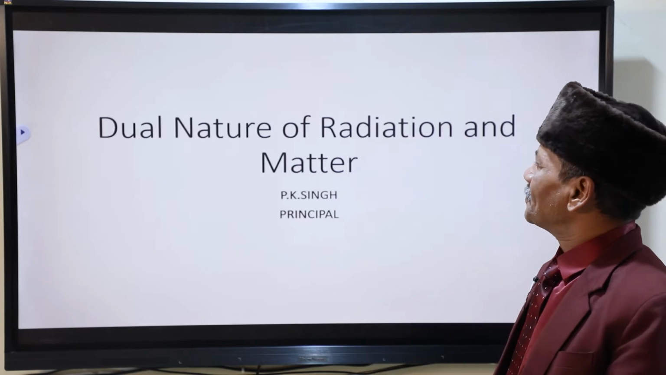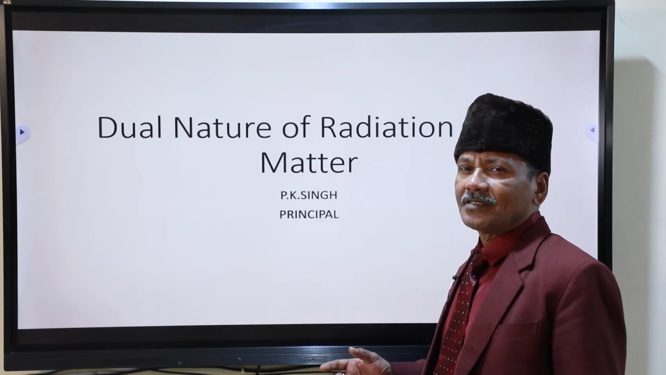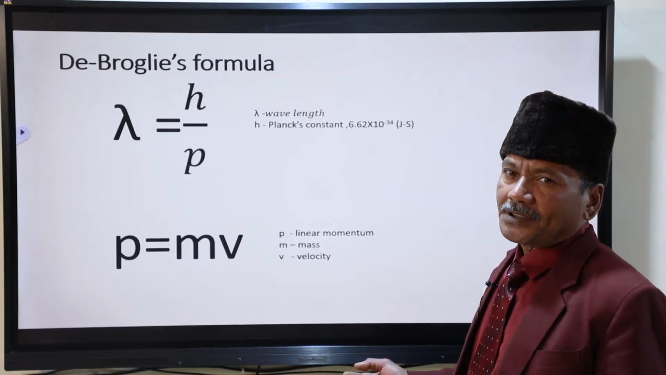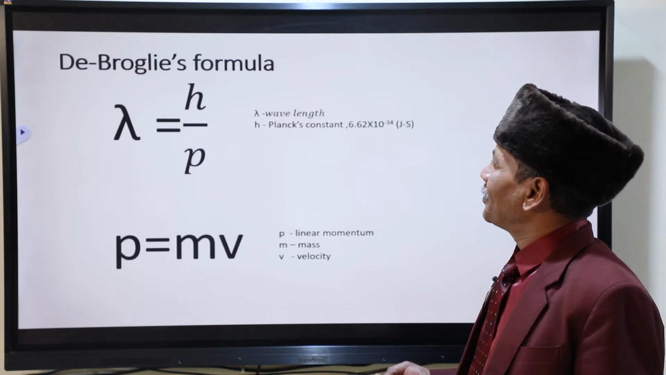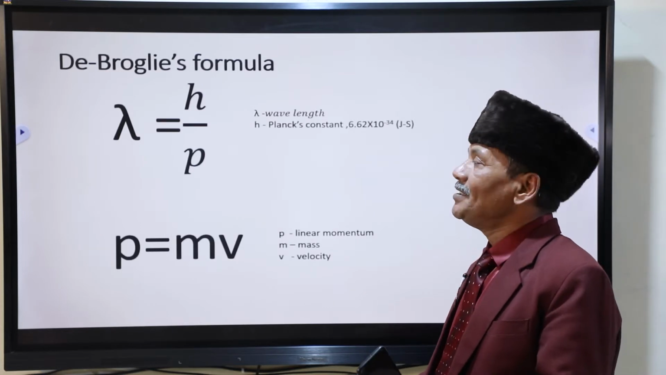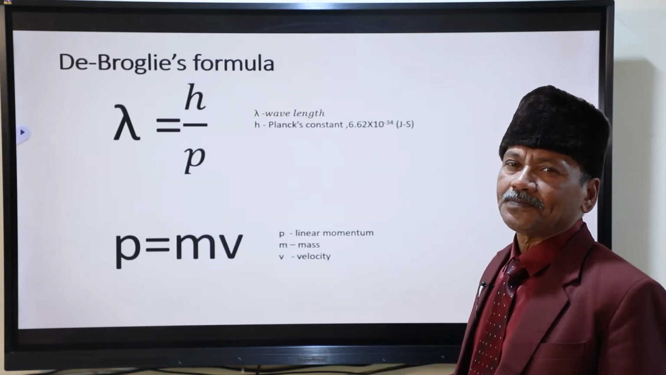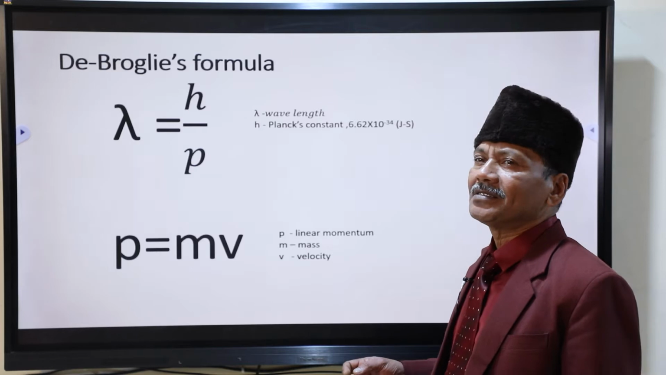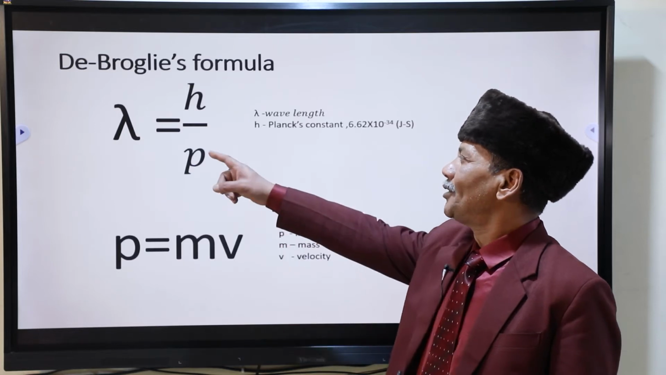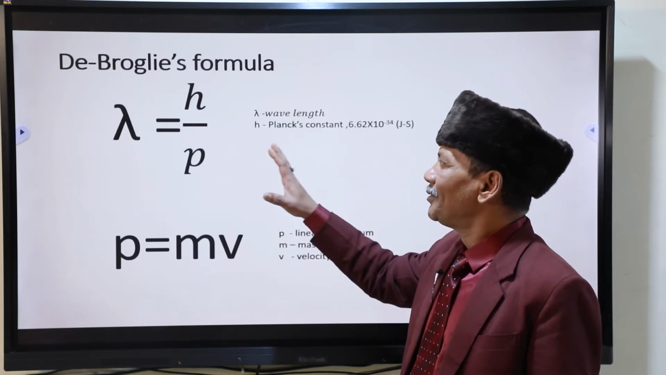First, I tell you de Broglie's hypothesis. If a body is moving with a momentum P, the wave nature of that body will have a wavelength called de Broglie's wavelength, which is expressed under the formula lambda is equal to h by p. That is the de Broglie's hypothesis.